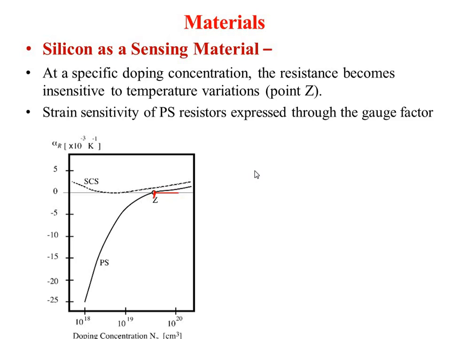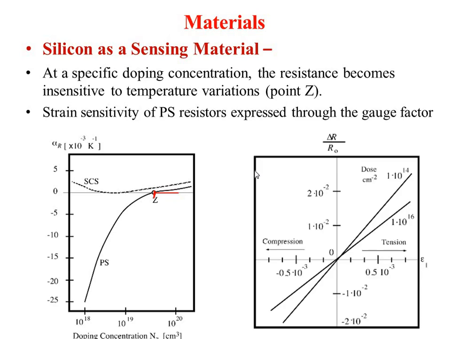The strain sensitivity of the PS resistor is expressed through the gauge factor. When you design silicon as a material for a strain gauge, since it has a Young's modulus, when you apply tension and compression you can easily observe the change in resistance.